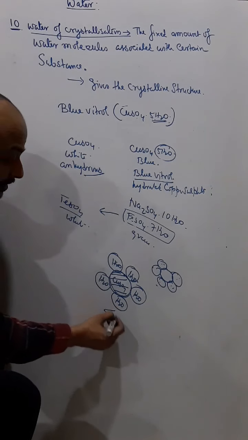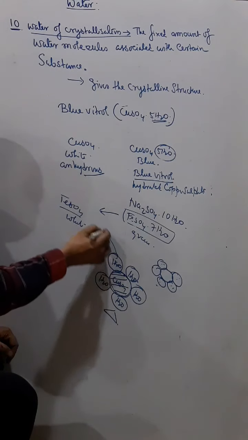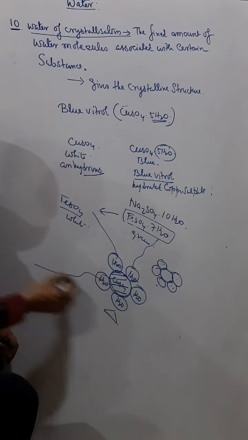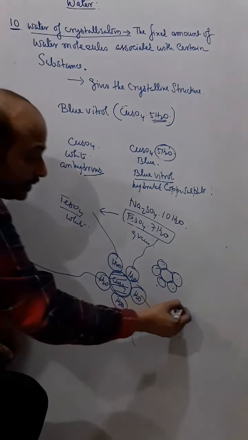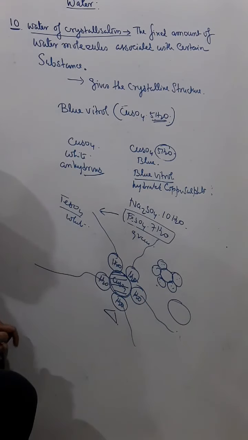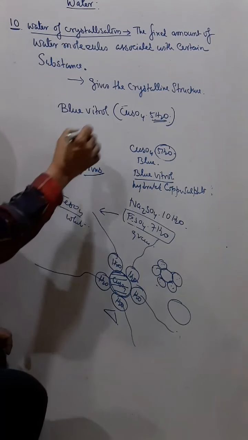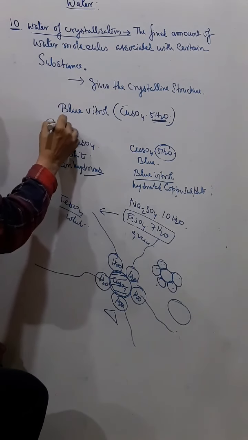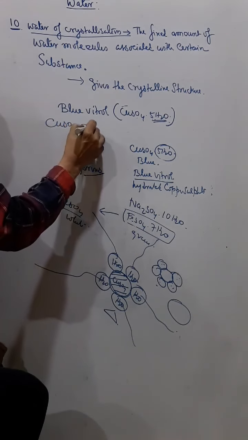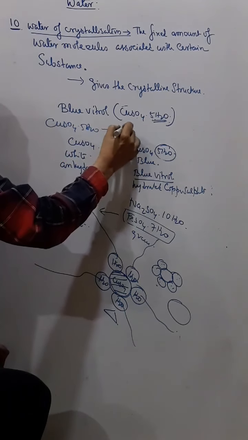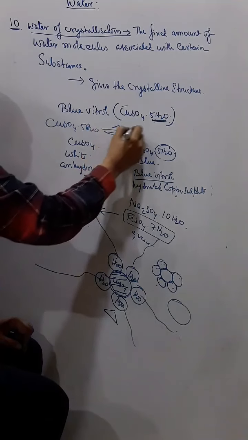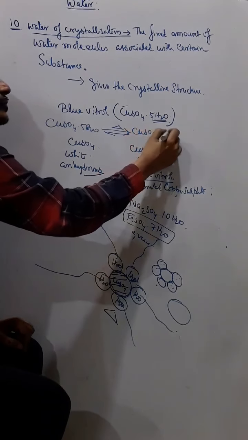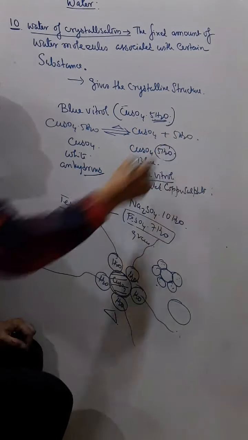Now if I heat this, all this water gets out, vaporizes, and then only copper sulfate is left. And therefore, say if I heat CuSO4·5H2O, it is reversible, and then you get CuSO4 and water gets separated.